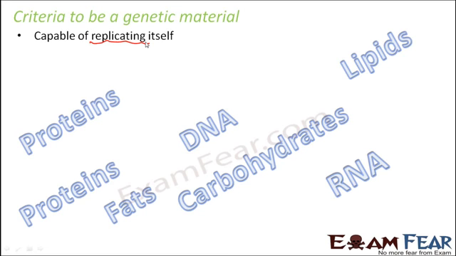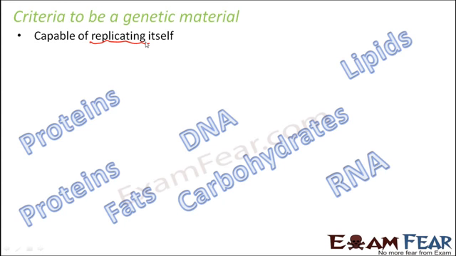So that means you have to replicate it. If any molecule is going to act as a genetic material, it is going to play a very important role during cell division, that is during formation of new cells. So that material has to supply one copy of it to the newly formed cell. So it should be capable of replicating itself.